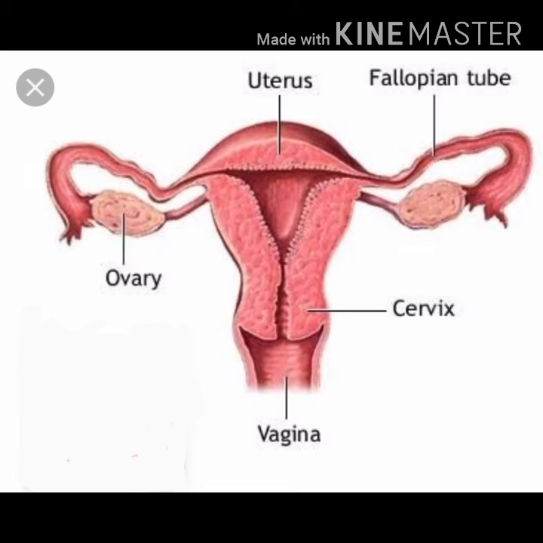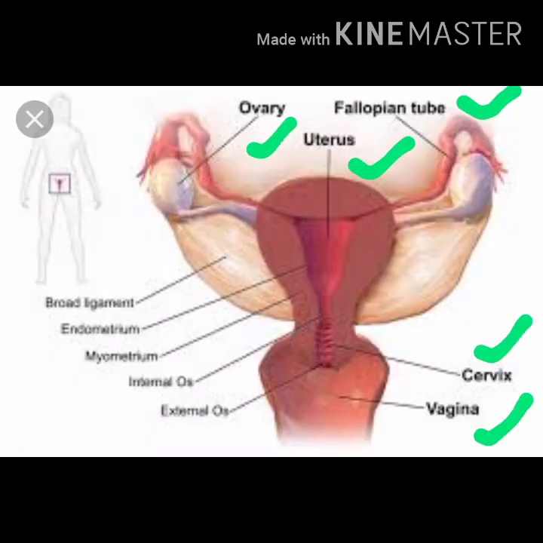Then the female reproductive system. It is somewhat more complex than the male reproductive system because this organ needs to receive the sperms, and fertilization happens inside this female reproductive system, and the growth of the fertilized egg is also taking place inside the female reproductive system. The female reproductive system consists of the following parts. They are the ovaries, a pair of ovaries, fallopian tube or oviduct, then uterus and vagina. These are the major parts of the female reproductive system.